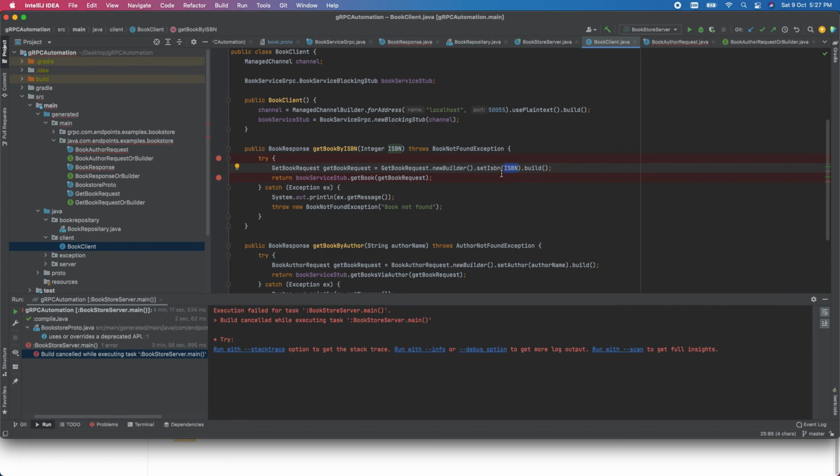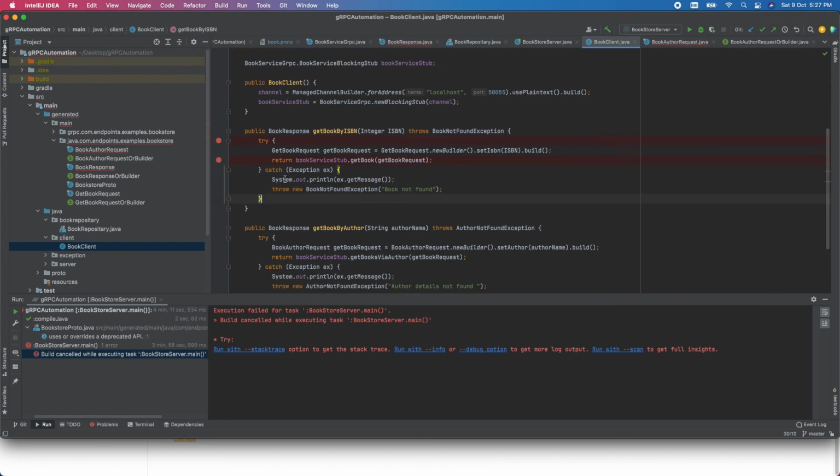Okay, so here I'm making a request, and I'm passing that request into the book service dot get books. The response will come back, and it will return a book response. Okay, cool. And I have created customized exceptions. If the book is not found, then I am returning a book not found exception.